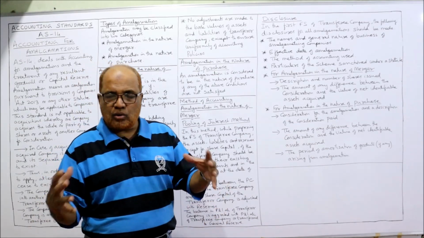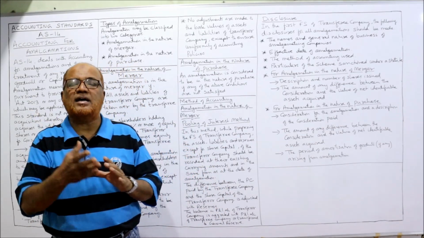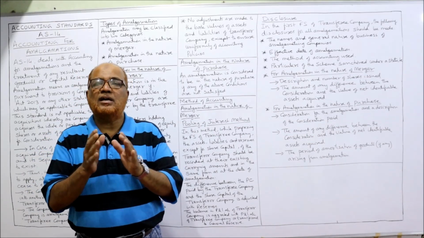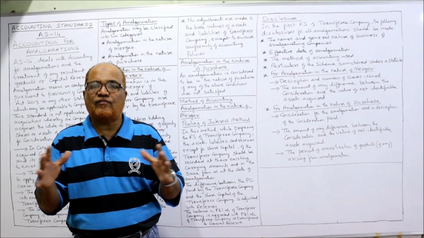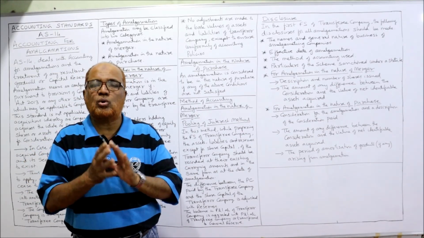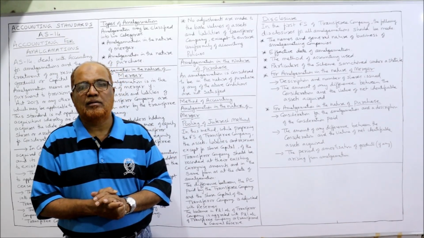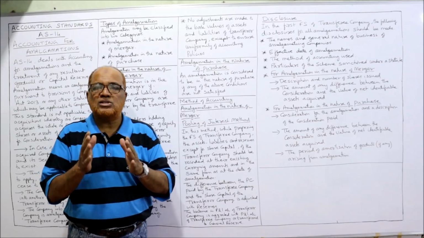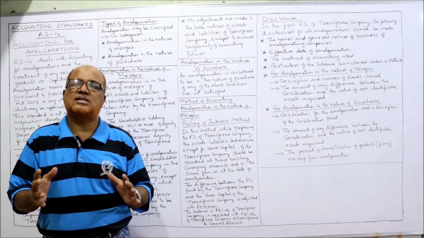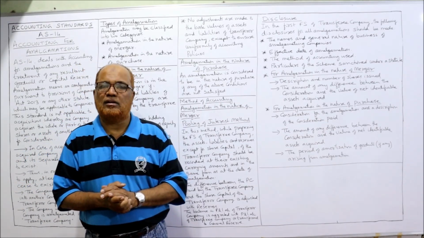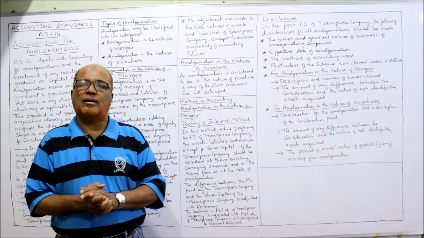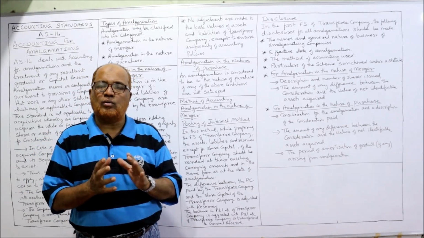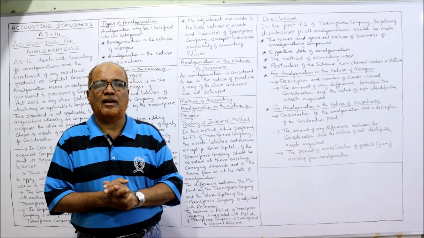Then the period of amortization of goodwill, if any, arising from amalgamation. If on account of amalgamation goodwill is arising, then over how many years are we going to write off the goodwill? That disclosure should also be made. So these are the disclosure requirements. So in this video I have explained in detail regarding AS14, accounting for amalgamations. Inshallah, the next accounting standard we will take up in the next video.